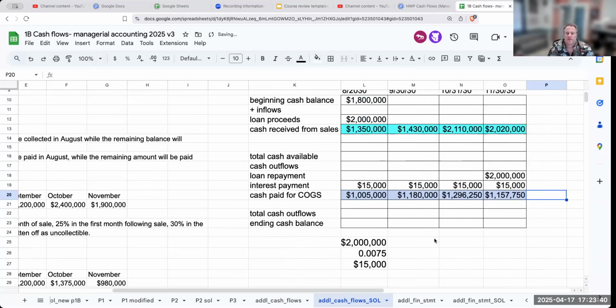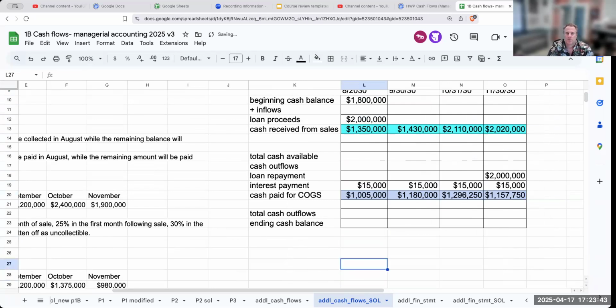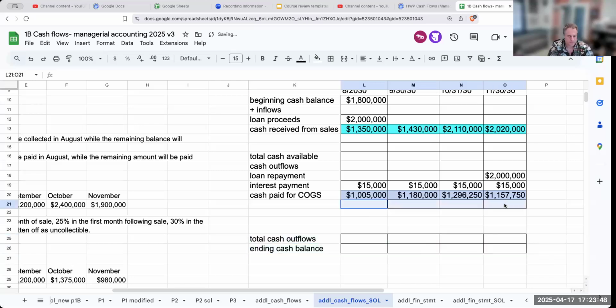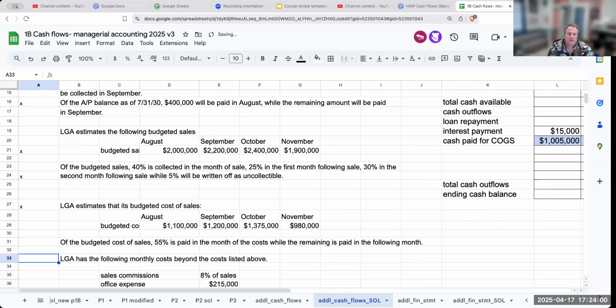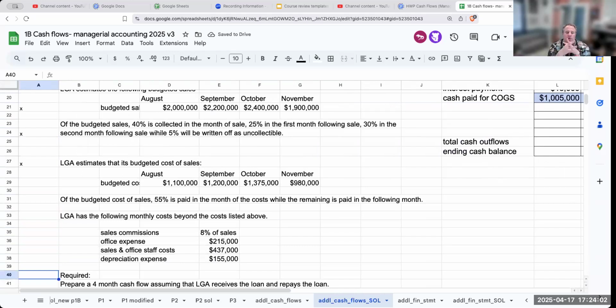And as I'm going through and looking at this, I probably want to give myself a little bit more room. So let's go ahead and do that. Okay. So dealt with now basically the accounts payable, the AP balance, and then the budgeted cost of goods sold. Okay, now the next thing I look at over here is that I have sales commissions, which is usually going to be based on budgeted sales, office expense, sales and office staff costs, and then I have depreciation expense.